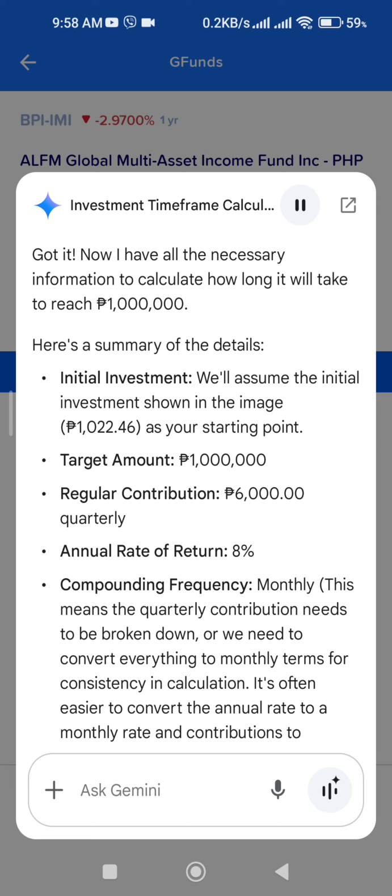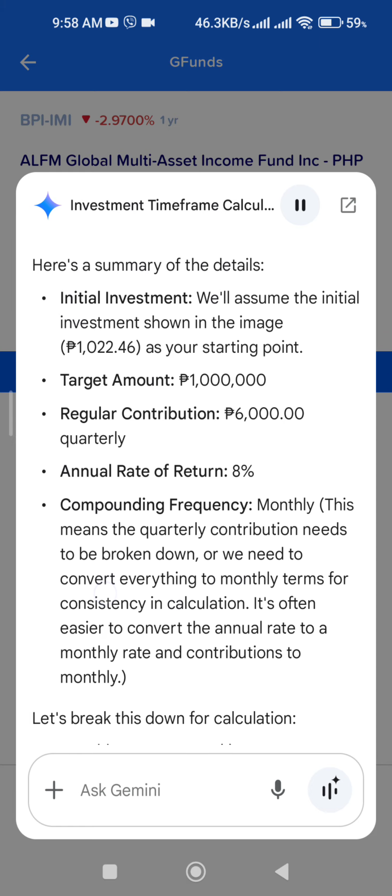Got it. Now I have all the necessary information to calculate how long it will take to reach 1 million pesos. Here's a summary of the details. Initial investment: we'll assume the initial investment shown in the image, 1,022.46 pesos, as your starting point. Target amount: 1 million pesos. Regular contribution: 6,000 pesos quarterly. Annual rate of return: 8%.